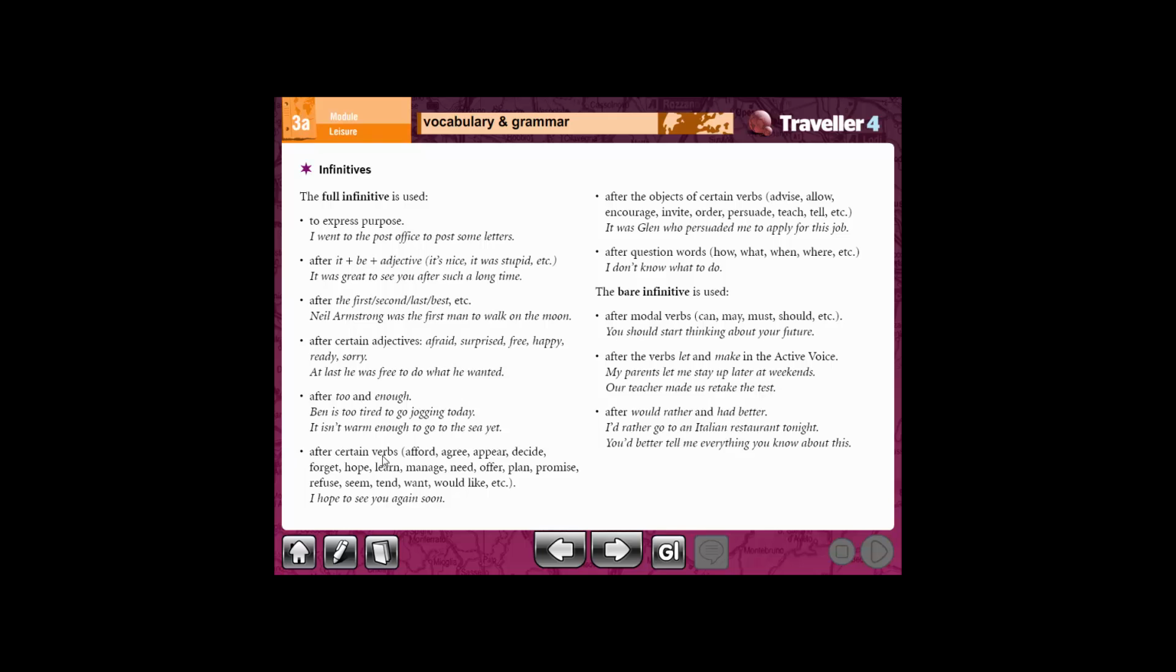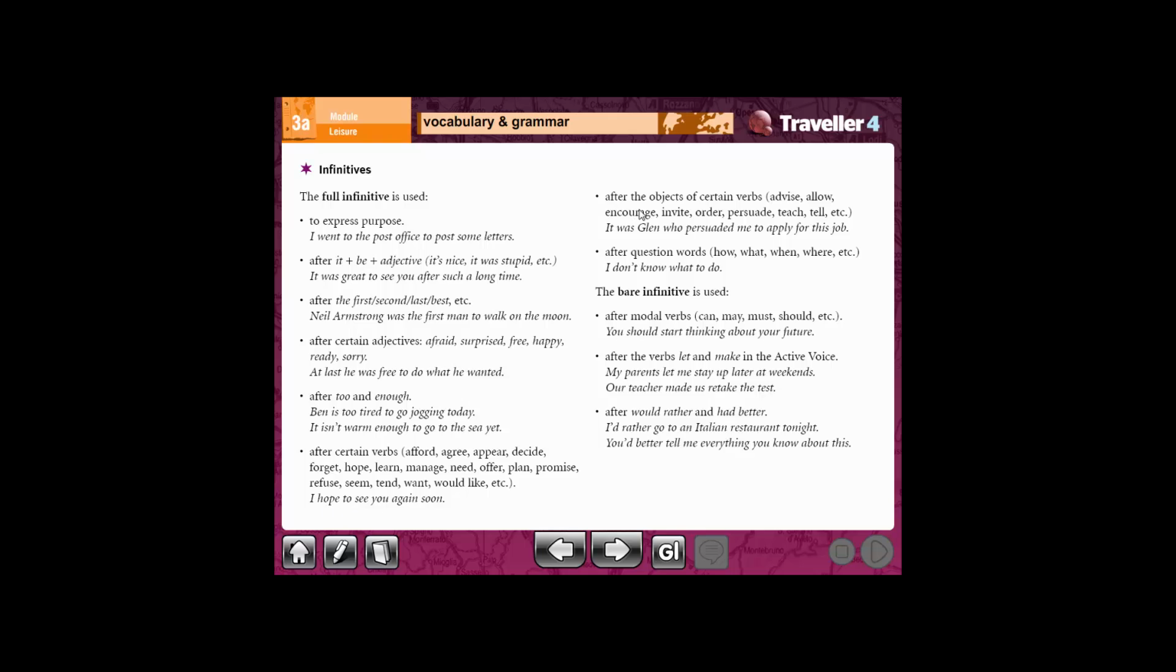Next one, after certain verbs like afford, agree, appear, decide, forget, help, learn, manage, need, offer, plan, promise, refuse, seem, tend, want, would like, etc. We're going to choose hope here. Look at here the verb. I hope to see you again soon. So we use the full infinitive to see after the verb hope.